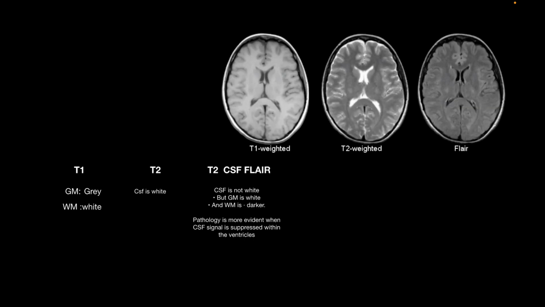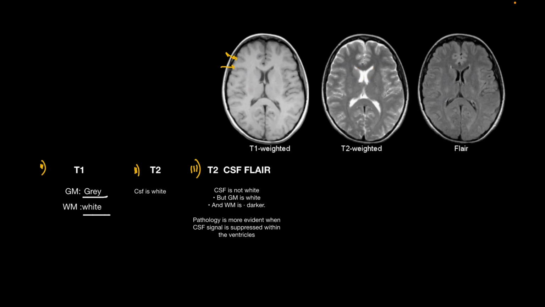Now let's talk about the sequences of MRI. There are three main sequences that we must know in UG: T1, T2 and T2 CSF FLAIR. In T1, gray matter appears gray, while white matter appears white. Look over here, this is the white matter and it appears white, while this is the gray matter and it appears gray. In T2, CSF appears white. Here we have the cerebrospinal fluid, and it appears white in T2 weighted images.